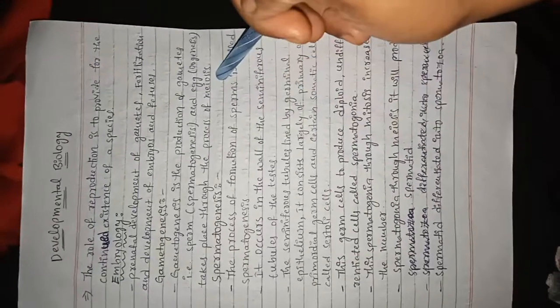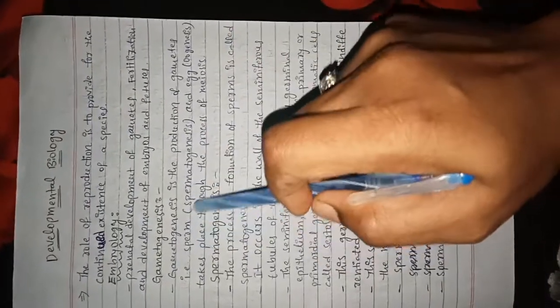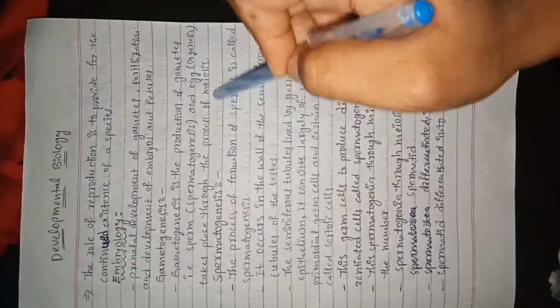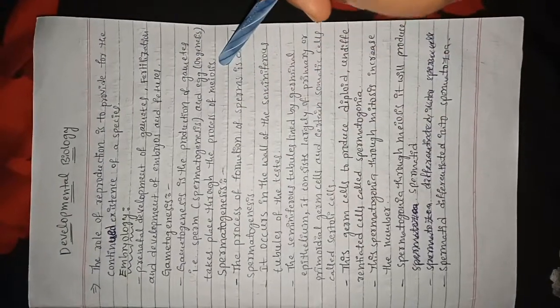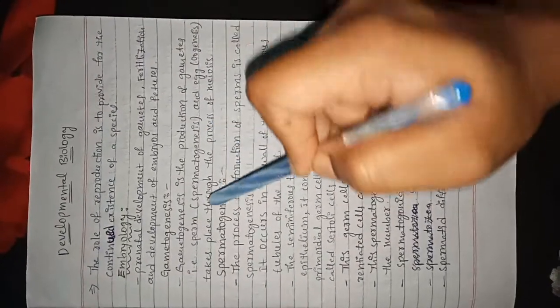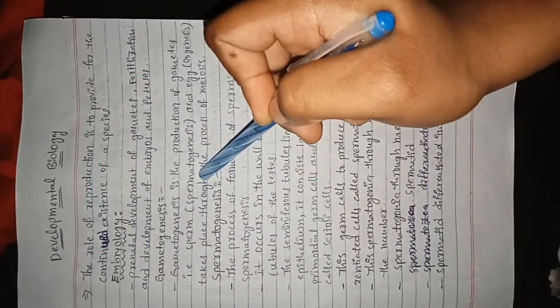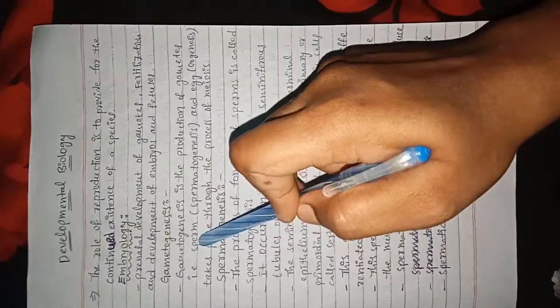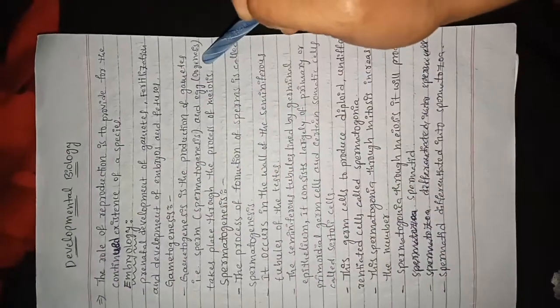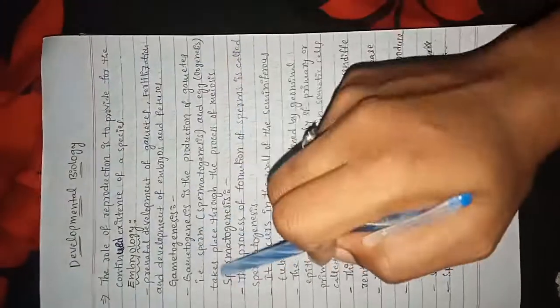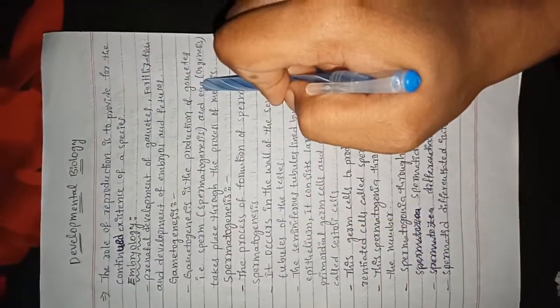Spermatogenesis occurs in male organisms to produce sperms. Oogenesis occurs in female organisms to produce eggs or ova.